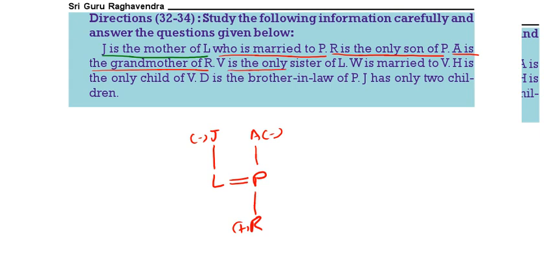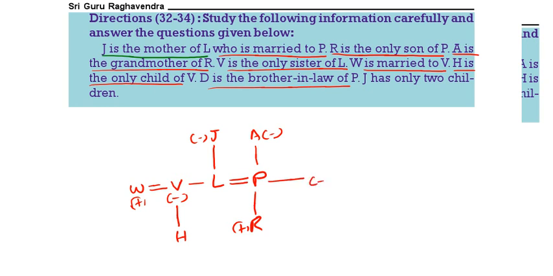Then V is the only sister of L. W is married to V. H is the only child of V. D is the brother-in-law of P. J has only two children. J is having two children, that is V and L. Now come to the questions. This is the information we have. Now based on this, we should answer the question. See the questions.